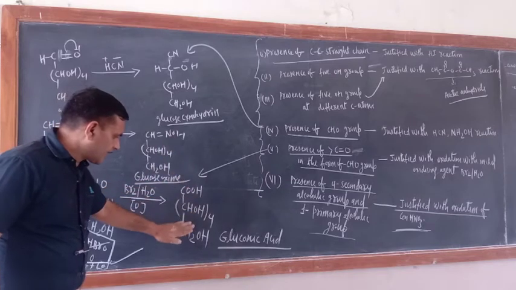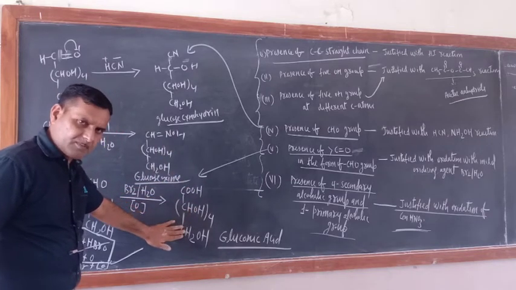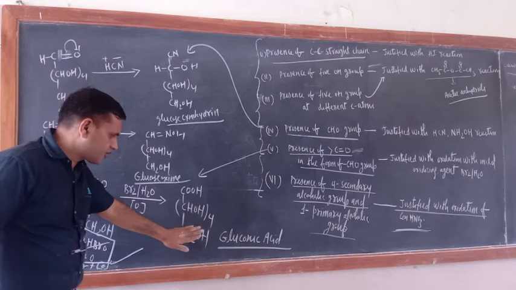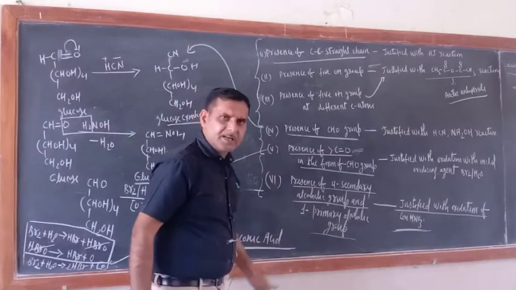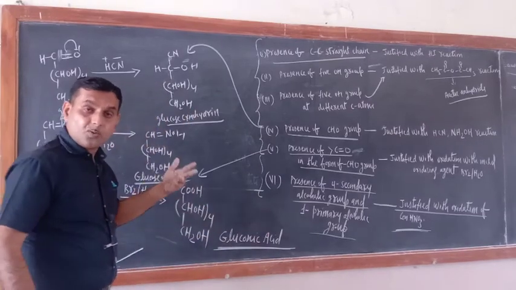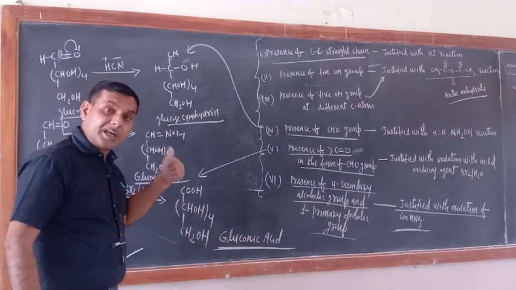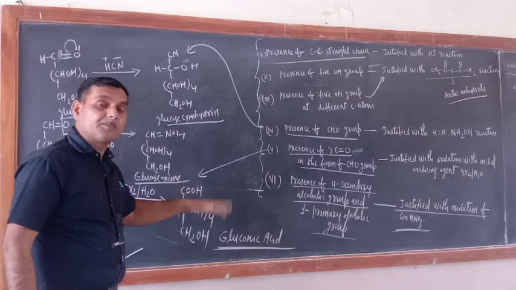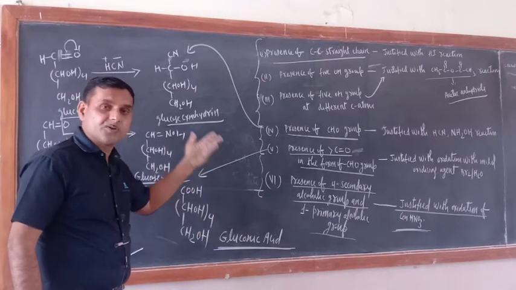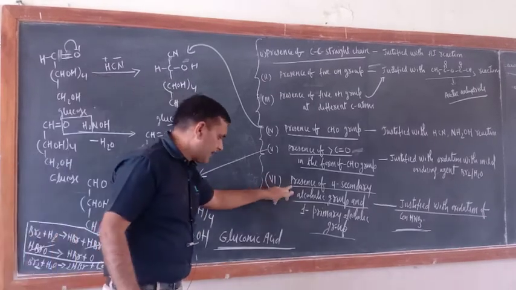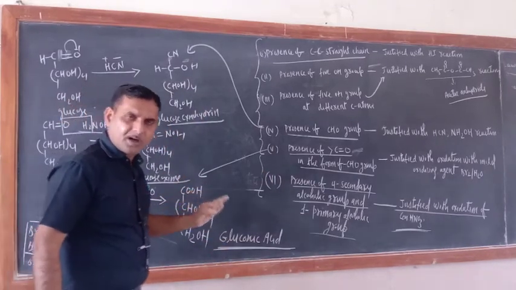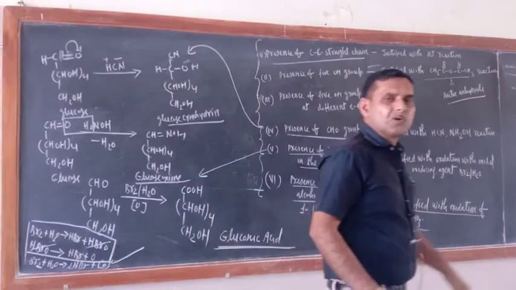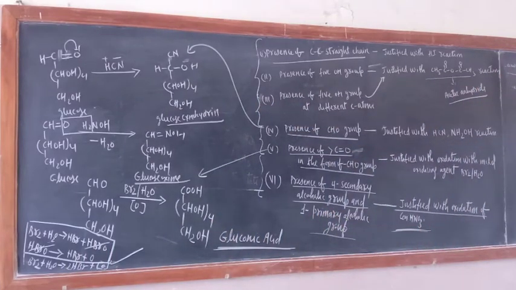Now the remaining things are the same only. CHOH whole 4, CH2OH. What is the name of this one? Gluconic acid. So gluconic acid formation indicates the presence of carbonyl group in the form of CHO group. Only one thing we have to justify. And gluconic acid is the oxidation product of glucose when glucose is oxidized in presence of aqueous Br2.